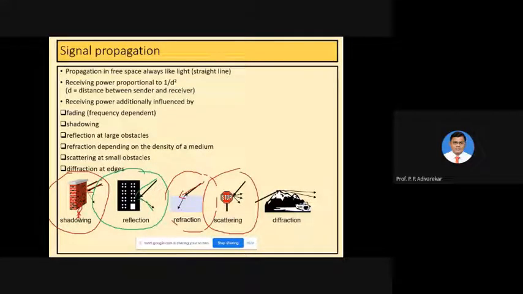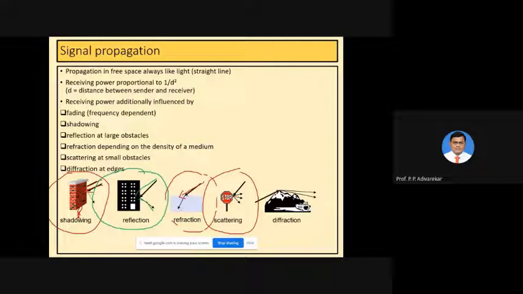That is, the path of propagation is changed after refraction because some of its power is absorbed by the medium, and the remaining power is allowed to go through the medium. So this is called refraction. This refraction is dependent on the density of that particular medium. The denser the medium, the more the refraction.